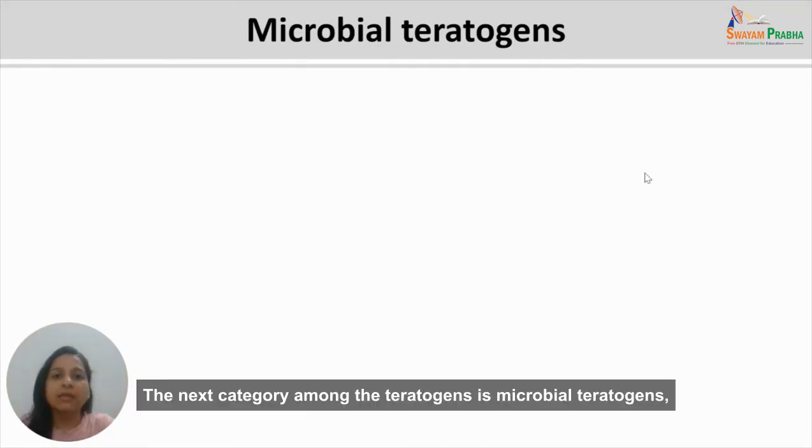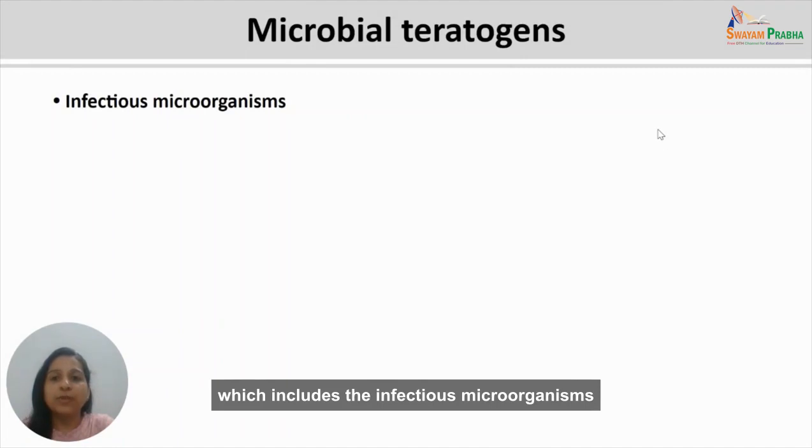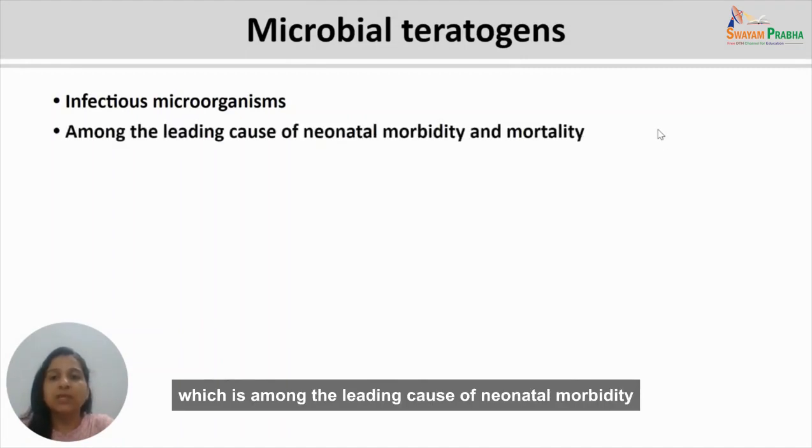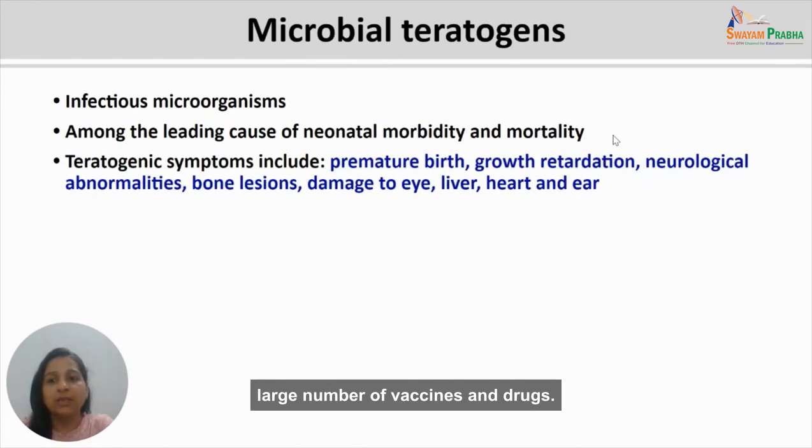The next category among the teratogens is microbial teratogens, which includes infectious microorganisms, which are among the leading causes of neonatal morbidity and mortality, despite the availability of a large number of vaccines and drugs.